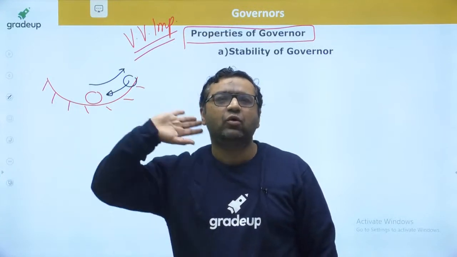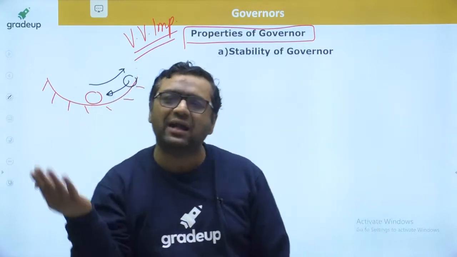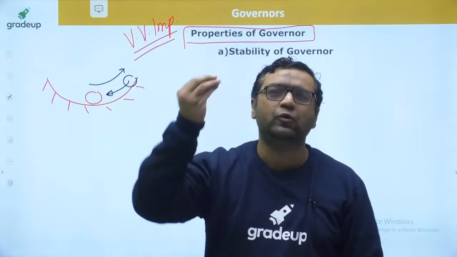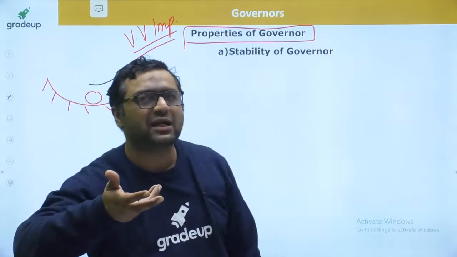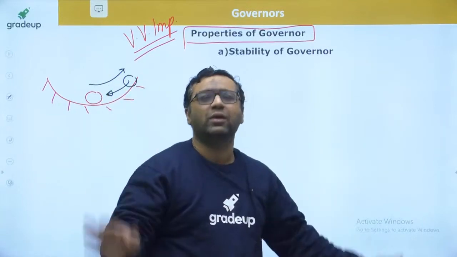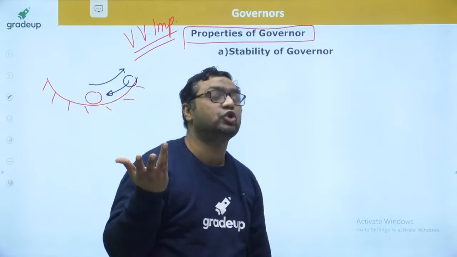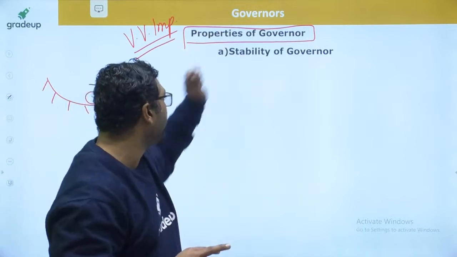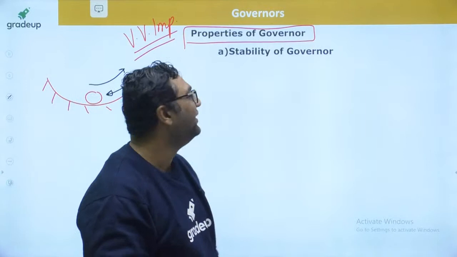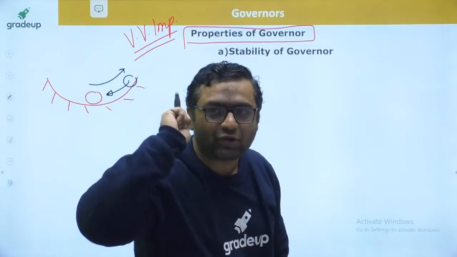But don't worry, we are only left with 10 minutes for governor. Next 1 hour will be for cams and gyroscope, from where the questions are coming. So just 10 more minutes you need to bear this topic. After that, cams and gyroscope, from there questions are coming every year. So this topic is not important at all if we talk about the previous years. But yes, I will not say that a question will not come, but it will come from this topic, properties. So the next 10 minutes are very important. Yes guys, always I will say hope for the best, prepare for the worst.